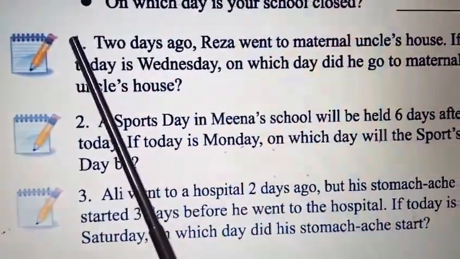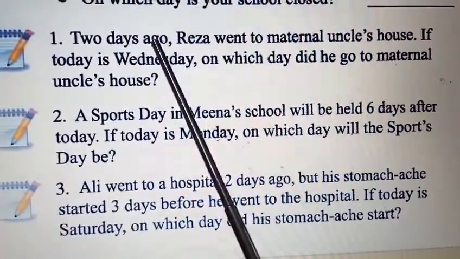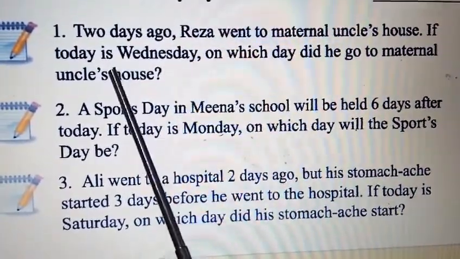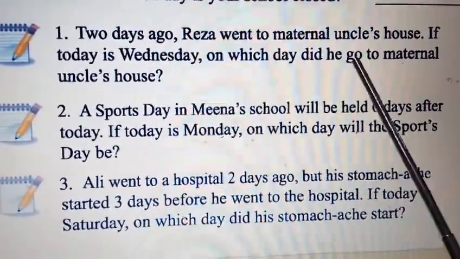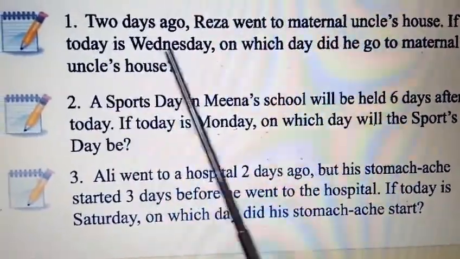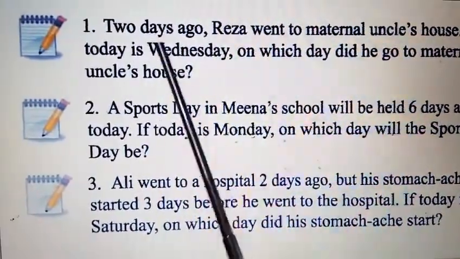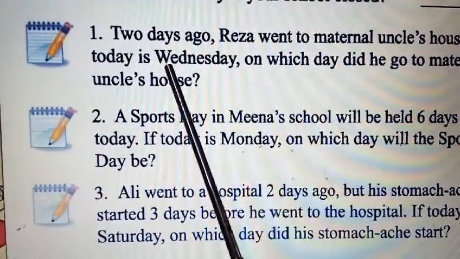Page 84, first number. 2 days ago, Reza went to maternal uncle's house. If today is Wednesday, on which day did he go to maternal uncle's house? If today is Wednesday, we have to find 2 days ago, 2 days before Wednesday.